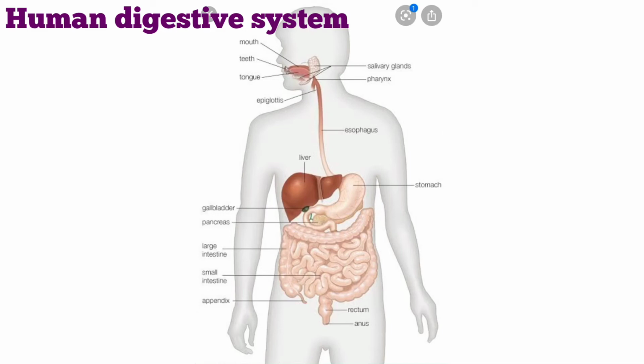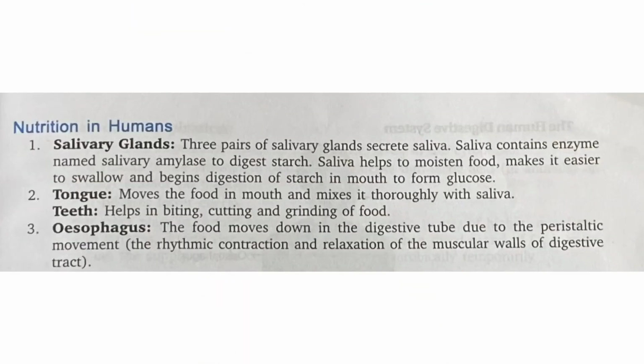Then food is absorbed in the small intestine with the help of finger-like projections called villi, and then the unabsorbed food is sent into the large intestine, and the rest of the food material is removed from the body through the anus. So students, here it is given point-wise how to write if this question is asked in the examination. So let us see nutrition in humans.